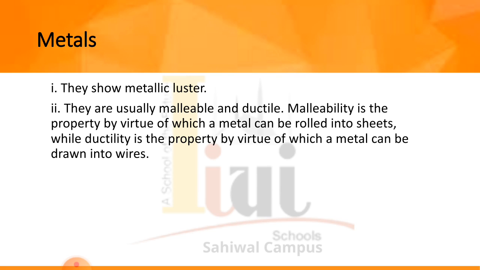Malleability is the property by virtue of which a metal can be rolled into sheets. So malleability is the property by which we can change a metal into thin sheets. Ductility is the property by virtue of which a metal can be drawn into wires. The nature of the wire will be that of the metal.